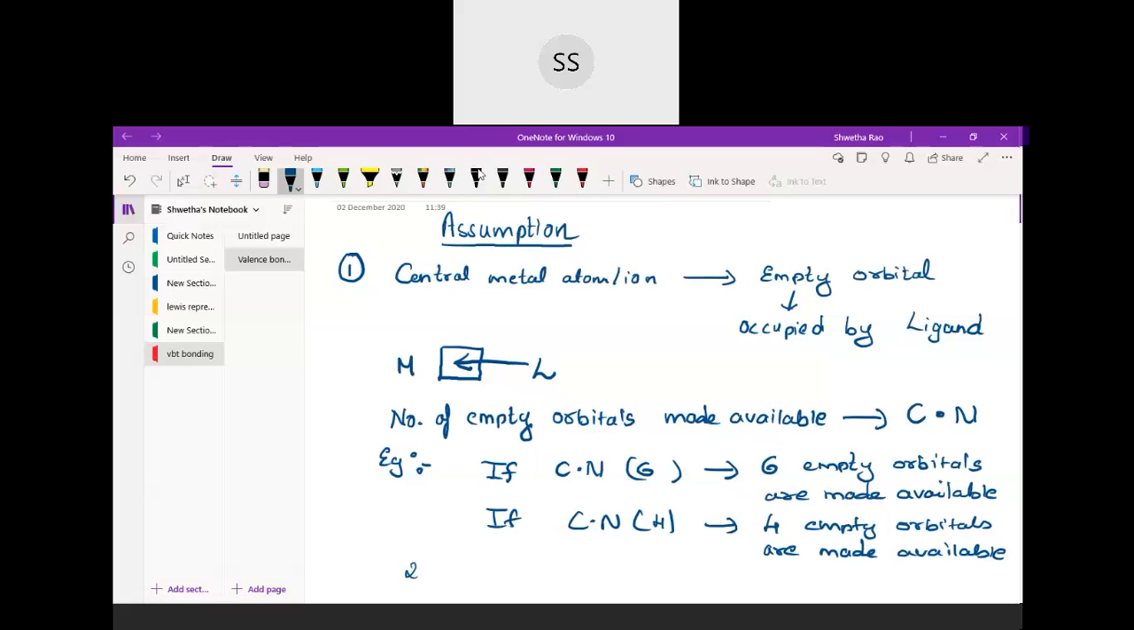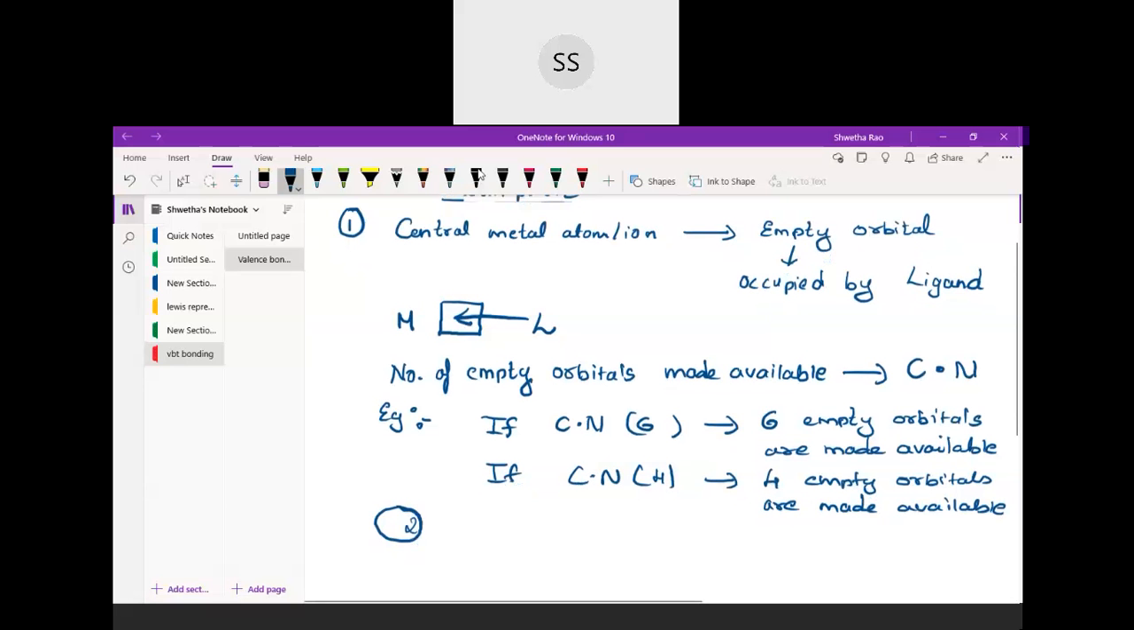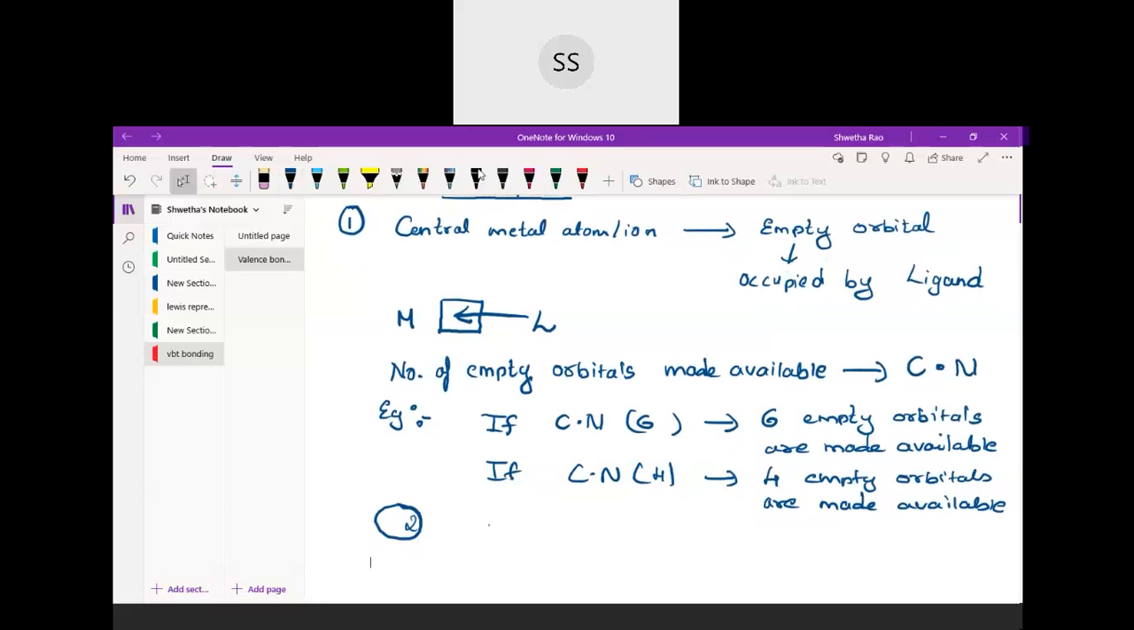Now I'll go for the second one. Before these orbitals are made available, they will undergo hybridization. These orbitals are the s, p, d and f orbitals. Why are they undergoing hybridization? So that once they are hybridized, the orbitals which are made available will have equivalent length.